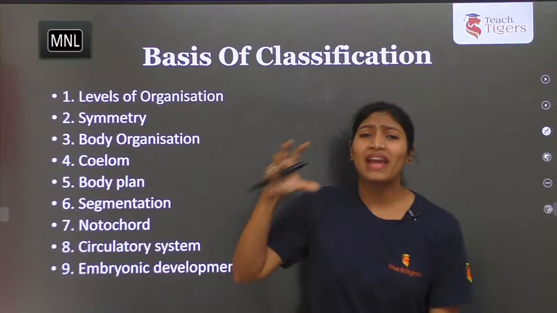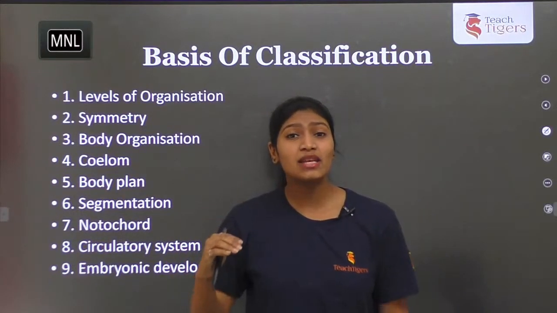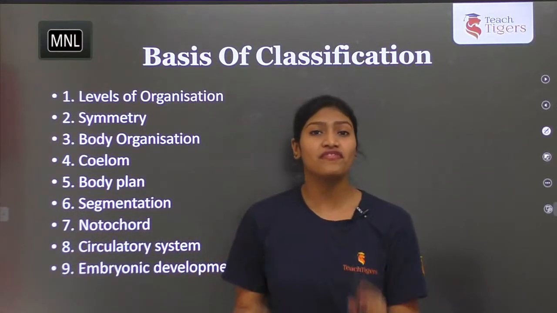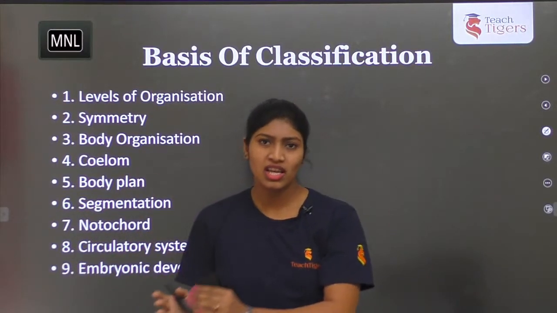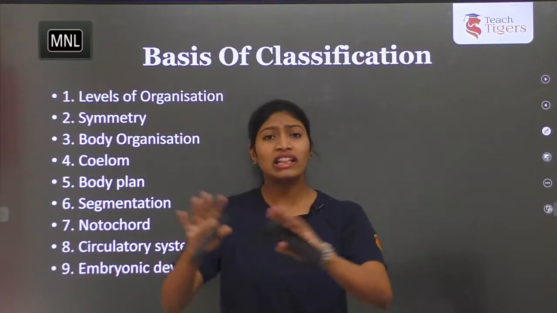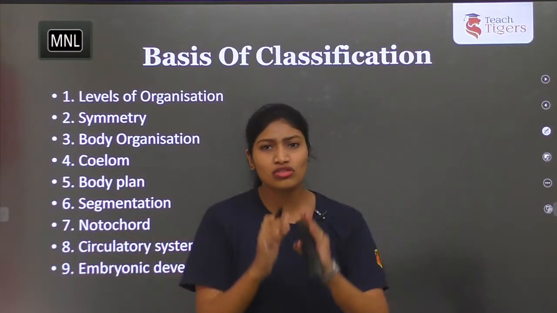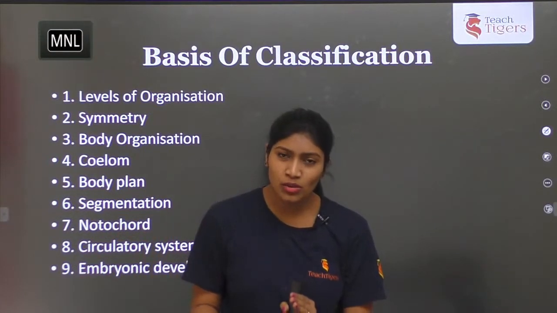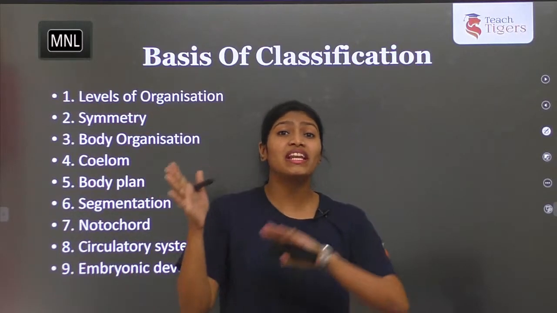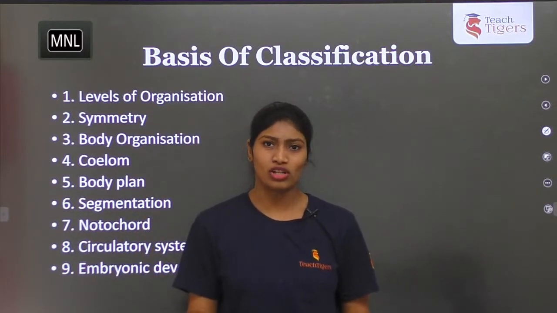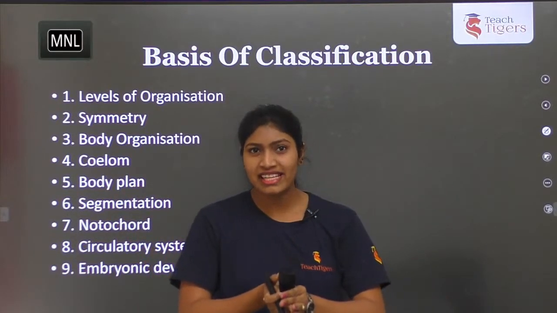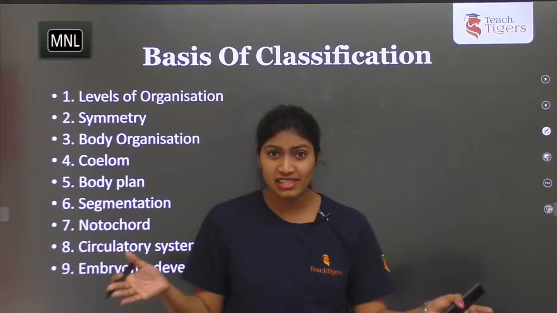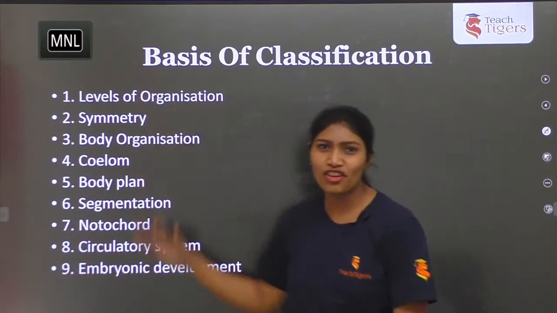There are a few basic levels where the organisms are classified into different phyla. See, what are the categories? We are talking about dogs, cats, tigers, all these animals. All belong to the same category, all are animals only. So what is the difference between each of them? Amoeba is also an animal and tiger is also an animal, so we can't keep them together. Yes. So what is the difference? That is the basis of classification.